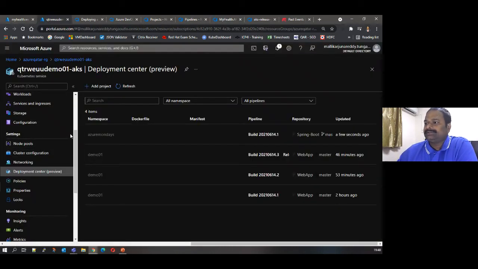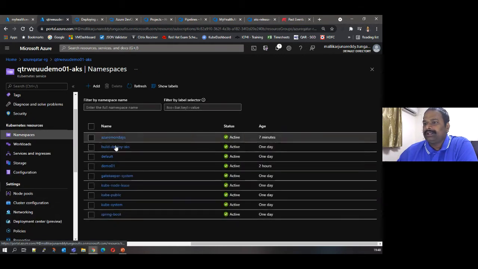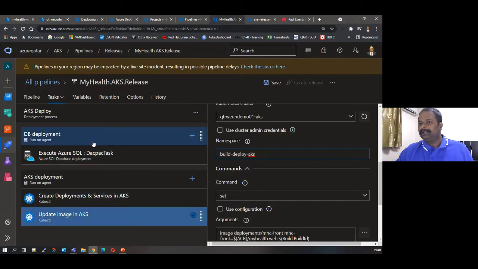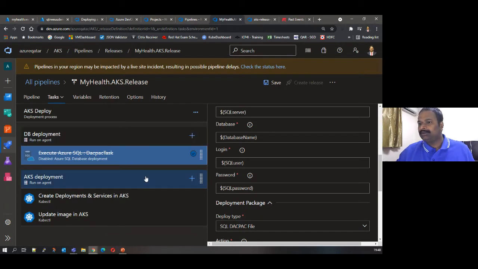Whether we have the namespace like that: you go here in the AKS cluster and you can look at the namespaces. We have build deploy AKS. Okay, let's rerun the pipeline. This task is already completed, so I'm just disabling it. I don't want to run it anymore. I'm just running these 2 tasks which have failed.